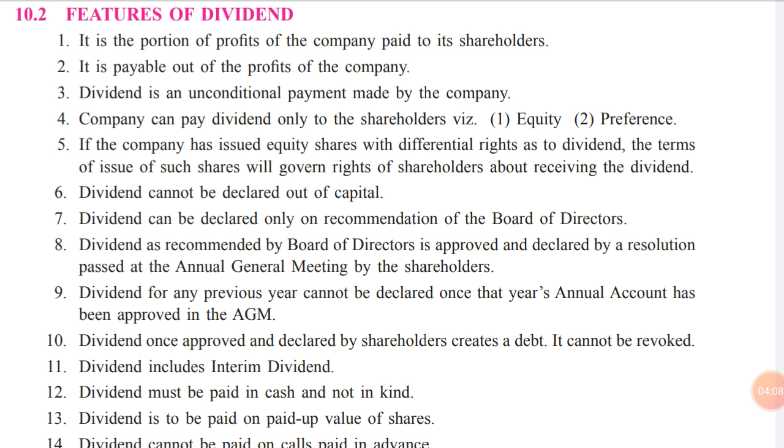If the company has issued equity shares with differential rights as to dividend, the terms of issue of such shares will govern the rights of shareholders about receiving the dividend. So we know very well that there are two kinds of shares: equity shares with normal voting rights and equity shares with differential voting rights. And if the company has issued equity shares with differential rights as to dividend, then the terms of issue of such shares will govern the rights of the shareholder.